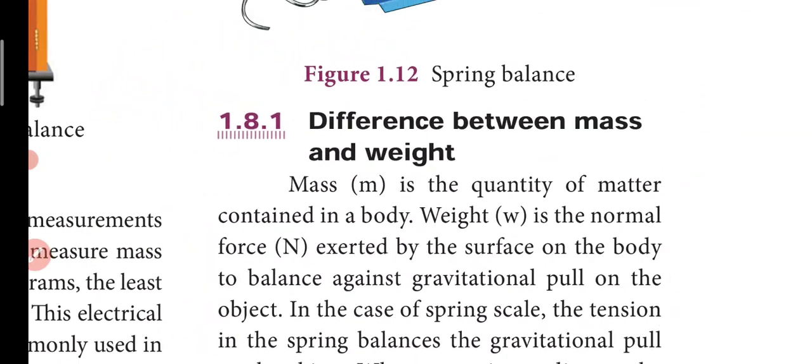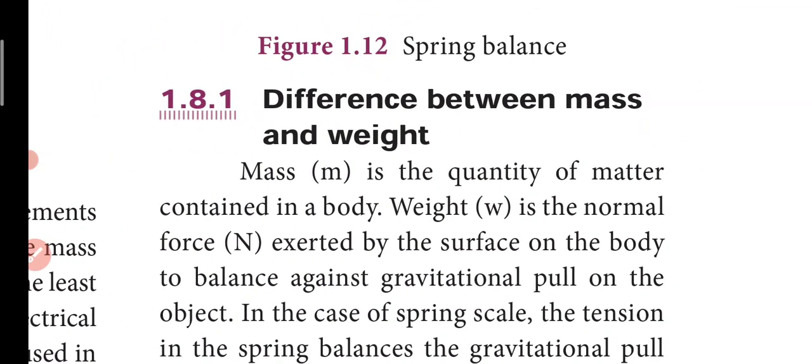Next, what is the difference between mass and weight? Mass is the quantity of matter contained in a body, and weight is the normal force exerted by the surface on the body to balance against the gravitational pull on the object. Mass means the number of particles or quantity which is present in a body. Weight means when you hold something, it will pull towards depending upon the amount of substance.